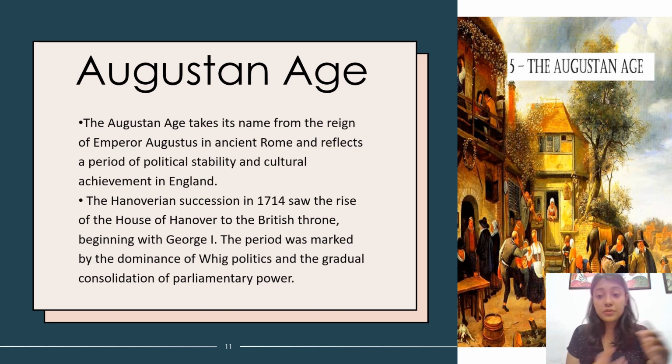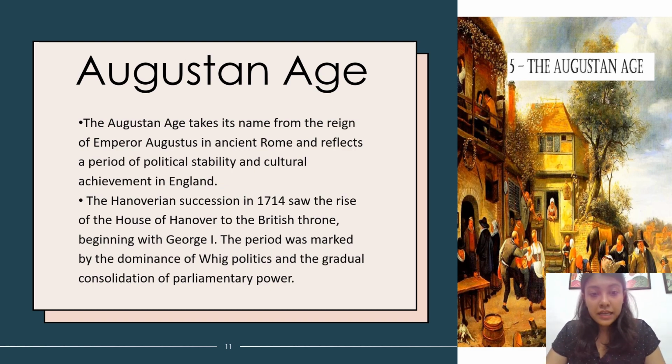As we know, in 1688 the Glorious Revolution happened, because of which the parliamentary monarchy started, and because of which there was a need for parliamentary power to be consolidated. What would be the power of the parliament, what would be the power of the monarchy? Obviously, whenever there is a major change in a country, it takes a while for people to consolidate and understand what is going on.